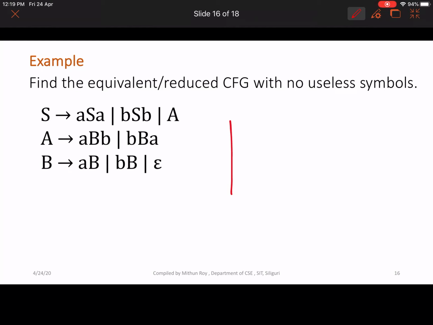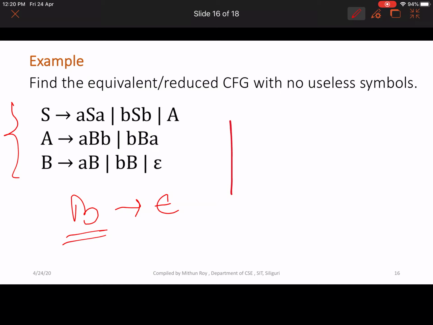we remove all the null productions. In this given grammar there is only one null production, that is capital B to null. So we can say capital B is a nullable variable. So what do we do next? We replace all the variables capital B in the right hand side of the given productions.